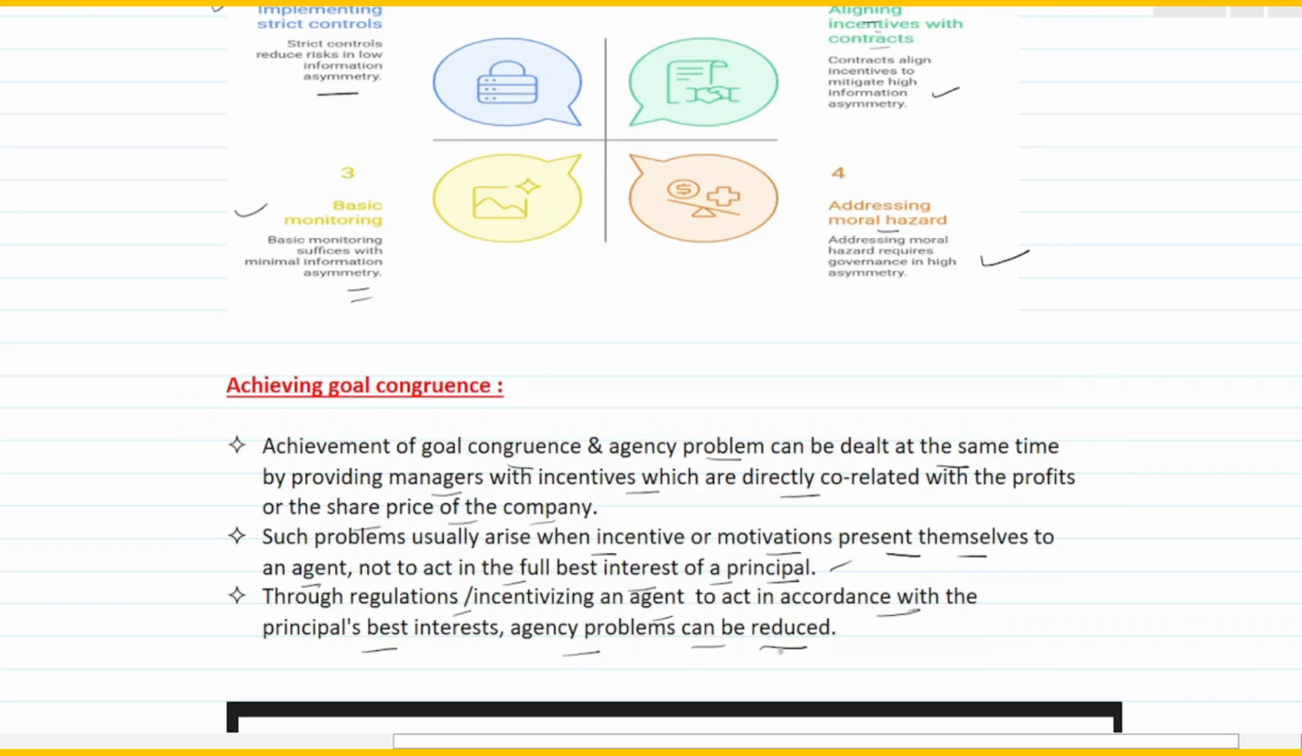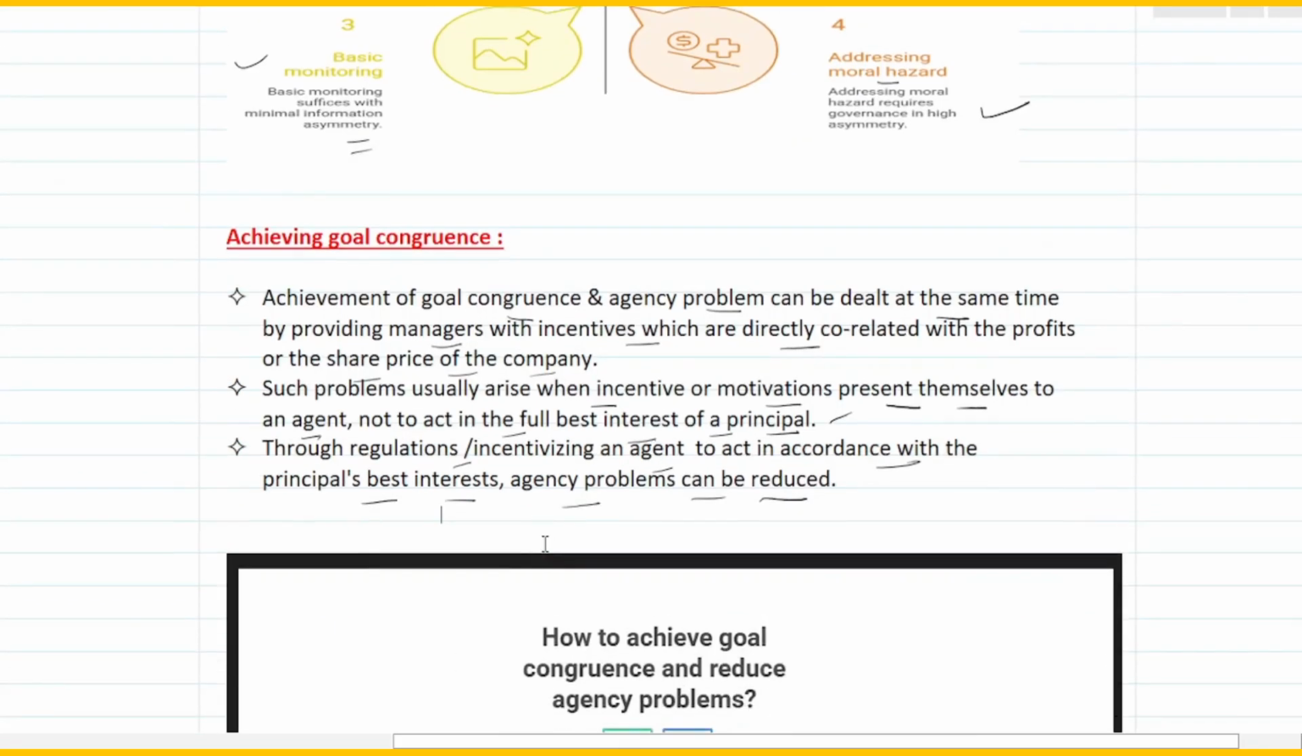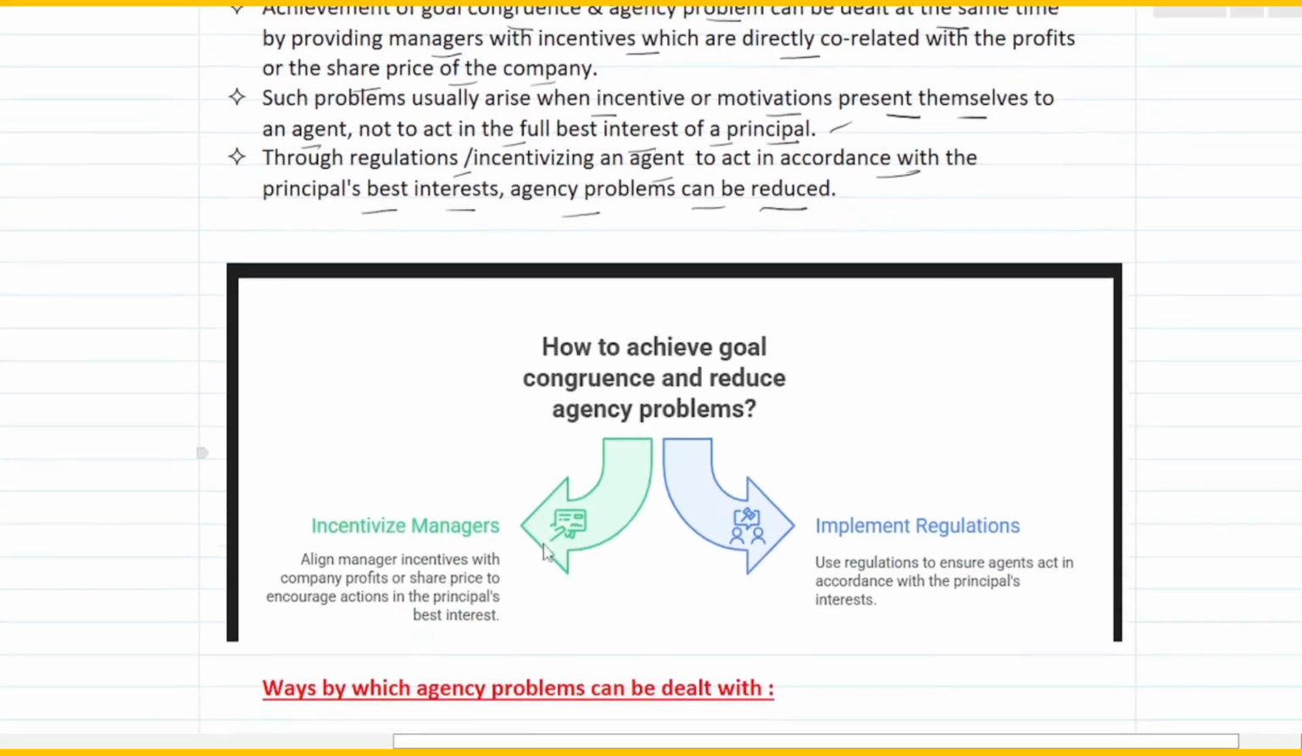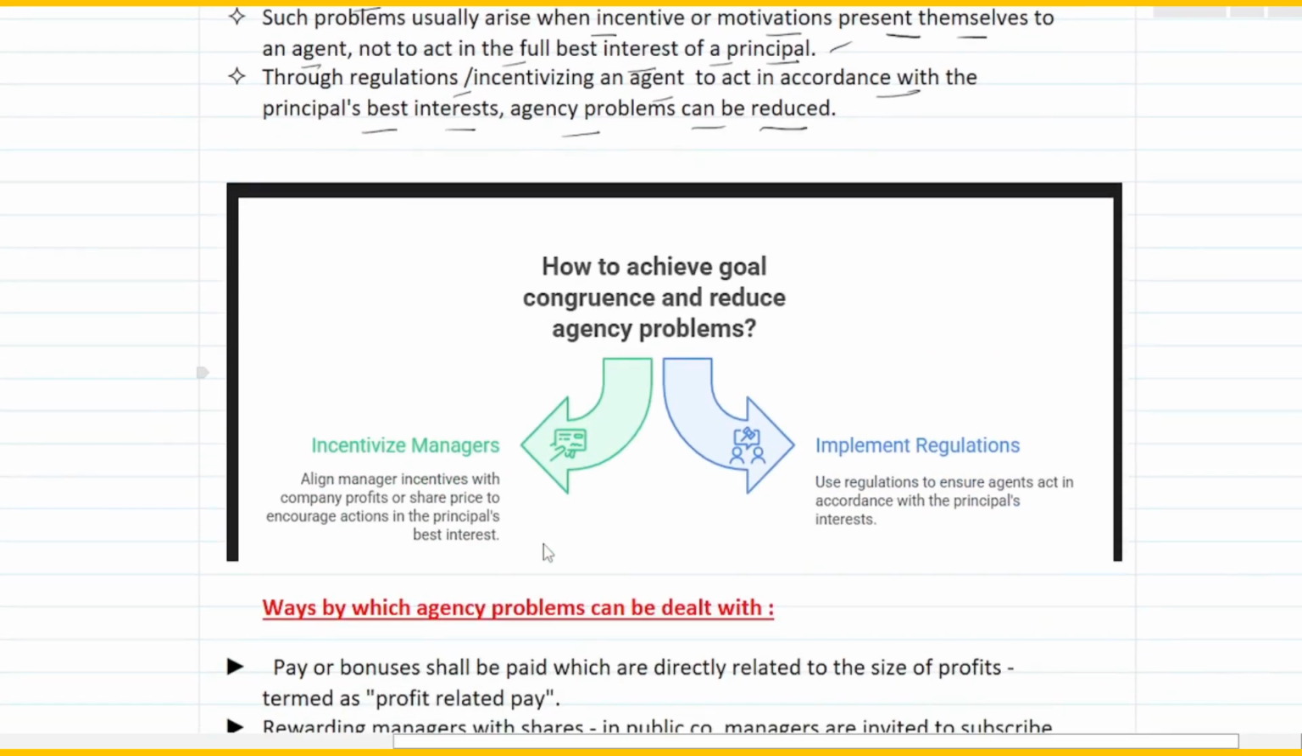What is the other way of reducing it? Basically you can have regulations in place, or you incentivize an agent to act in accordance with the principal's best interest. So the agent has to ensure that he's being incentivized with respect to the principal's best interest, and that would help you to reduce the agency problems, right? So simply looking at the diagram, how to achieve goal congruence and reduce agency problem: either by incentivizing the managers, and second, by implementing the regulations.